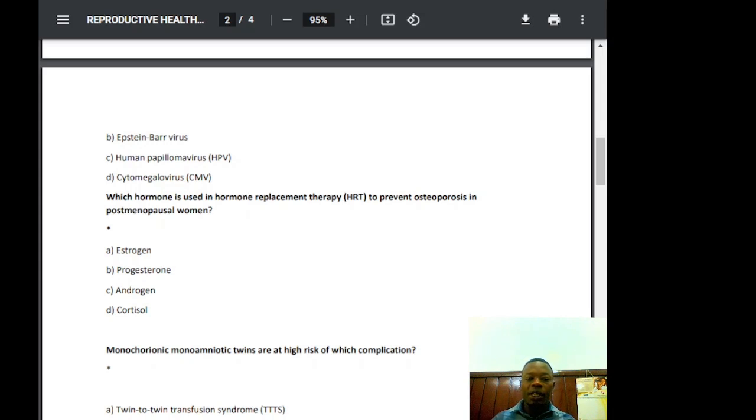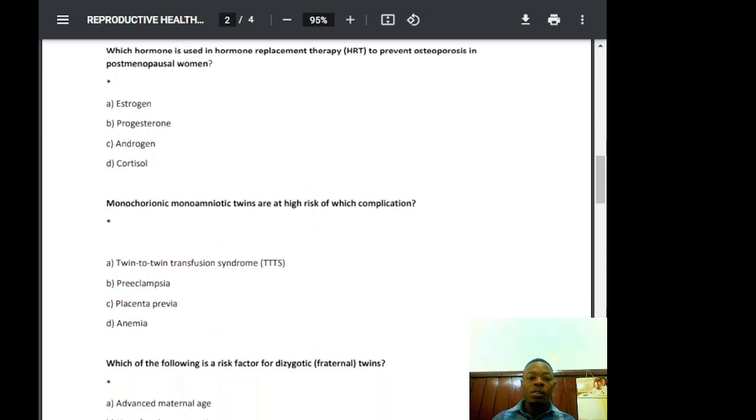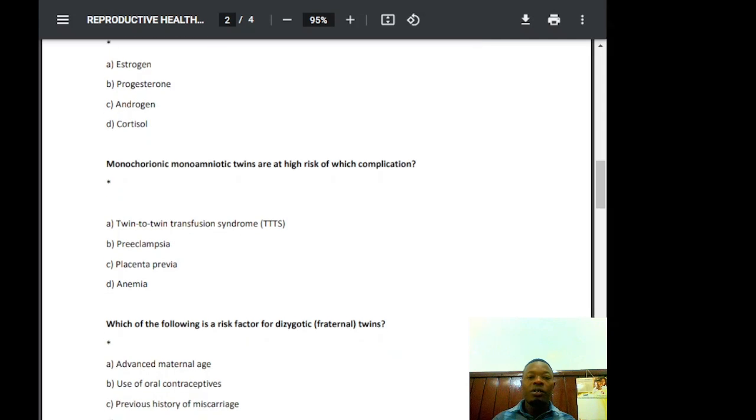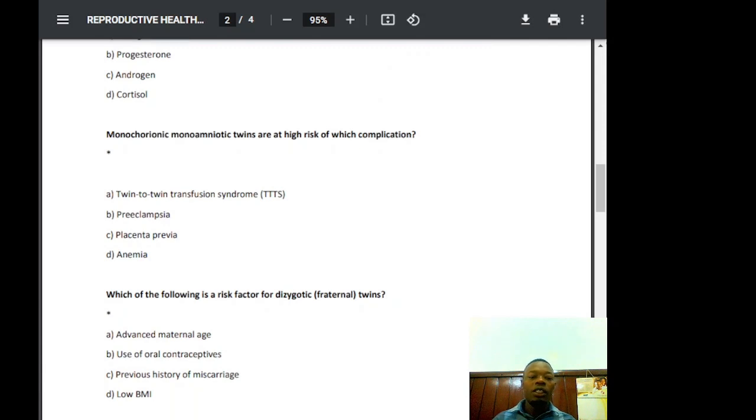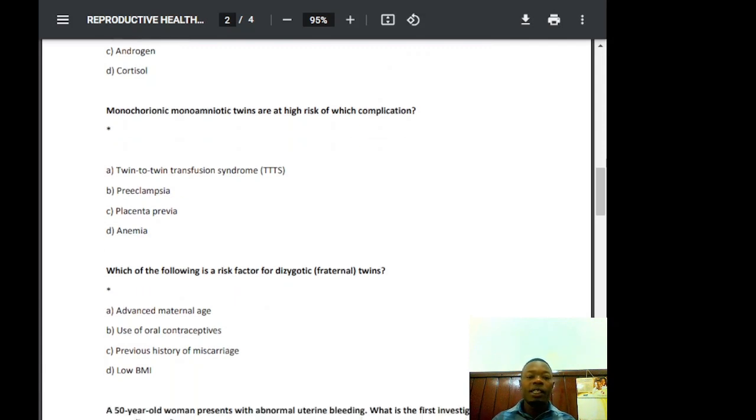Read the fifth one, then we'll continue from there next time. Monochorionic monoamniotic twins are at high risk of which complication? Twin-to-twin transfusion syndrome, preeclampsia, placenta previa, or anemia. Which one is it? Monochorionic and monoamniotic twins are at high risk of which complication? So that is twin-to-twin transfusion syndrome.